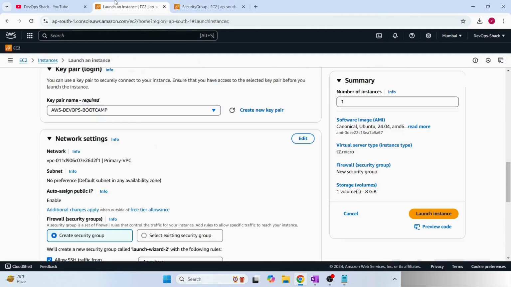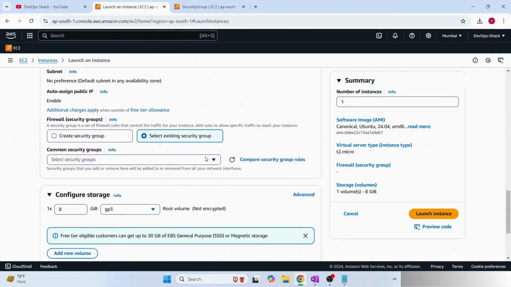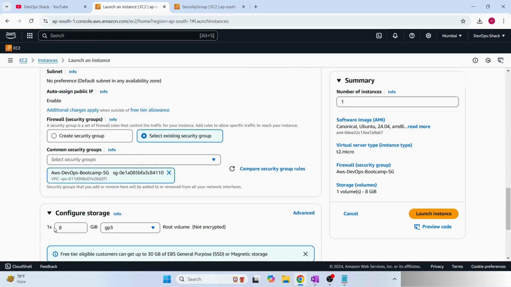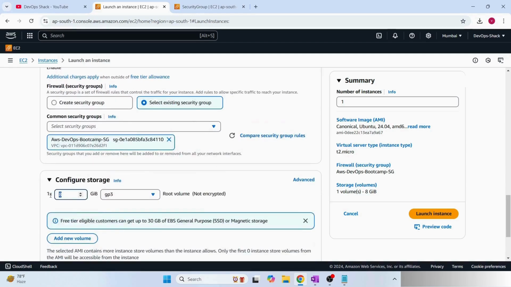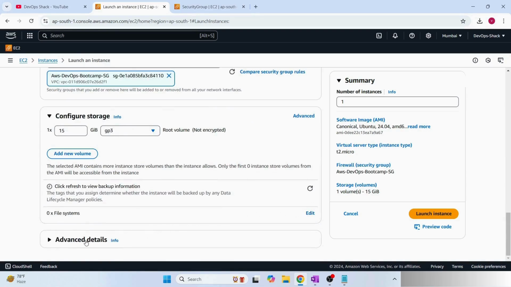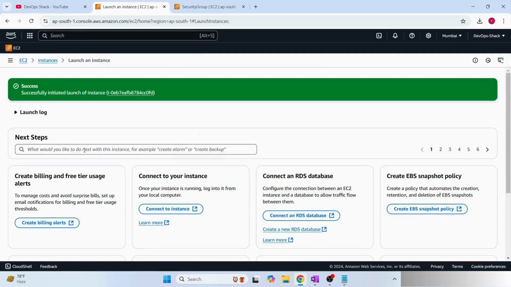The security group is created. Now we can go back here, click on existing ones, and select the security group that we have created. This will make sure that our application is accessible from anywhere if the keys are available, and that communication from the virtual machine to everywhere outside is allowed. Storage we can decide. Generally I suggest going with 15 initially, which is fine. You don't have to change anything else. Here in the summary you can see the things that we have configured, and we can click on launch instance and wait for it.